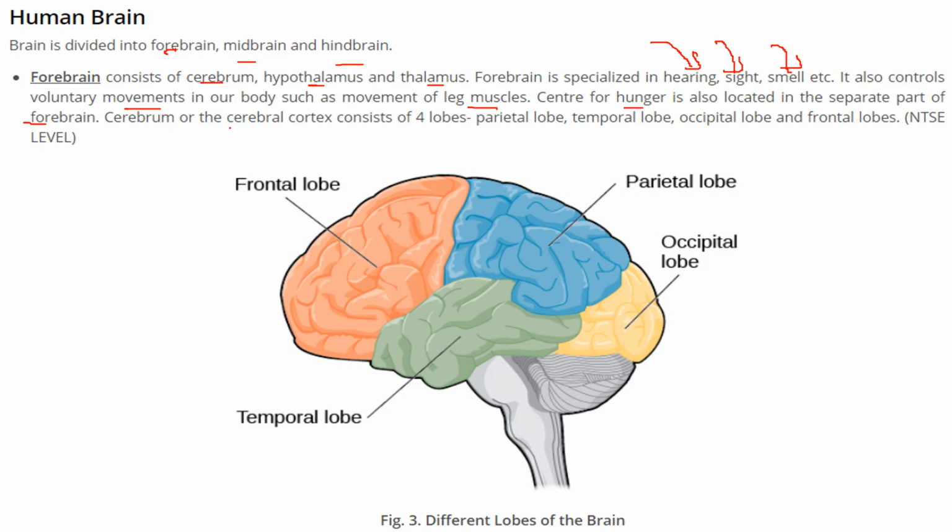The cerebrum, or cerebral cortex, consists of four lobes: the parietal lobe, the temporal lobe, the occipital lobe, and the frontal lobe. So these are the different lobes of the brain.